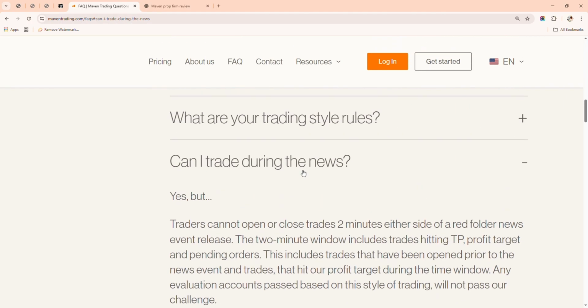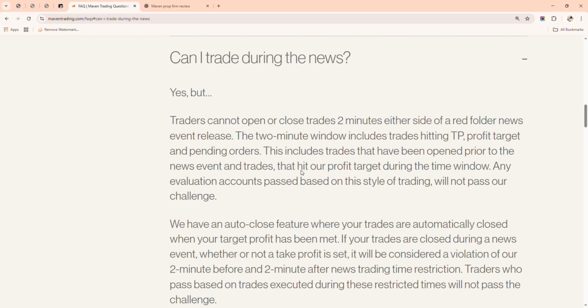This one is also very important, especially for people like us who trade news. You can trade news, fine and good, but trades cannot open or close 2 minutes outside of a red folder news event. You have to use Forex Factory to know that, because this is exactly what they use to determine when you are breaching this rule. You can trade news, yes, but don't open your trade 2 minutes before. If the news is at 1 p.m., you're not expected to open your trade at 12:58.